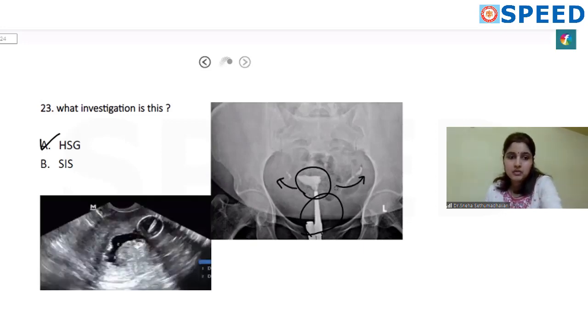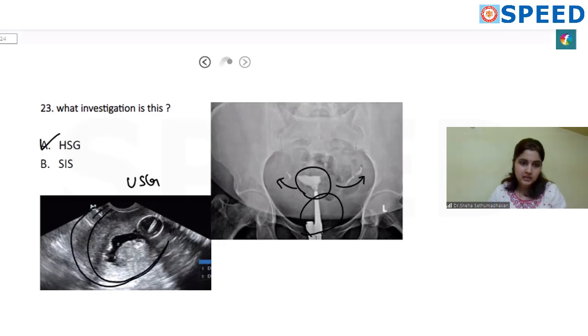Whereas saline infusion salpingogram will be an ultrasound picture. If this is the outline of the uterus in the ultrasound, this black portion is where the saline has entered. Usually when you do not inject anything, the anterior and posterior endometrium will be touching each other and there will be no space. But when you are injecting the saline, a space will be created and that will be shown black like this. So this is how saline infusion sonography looks.